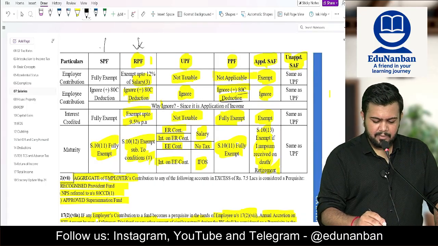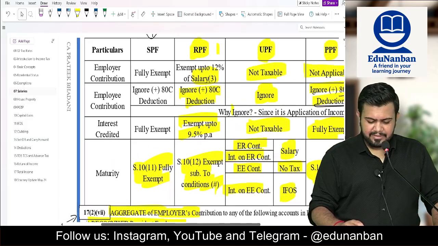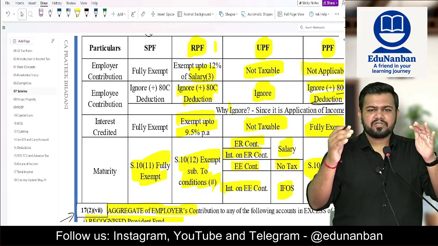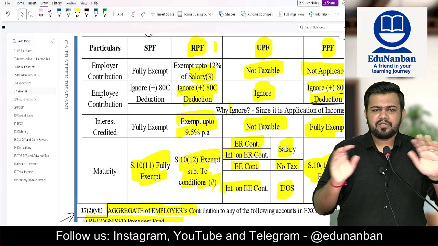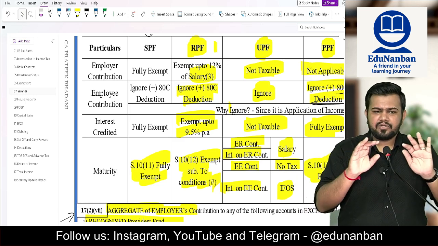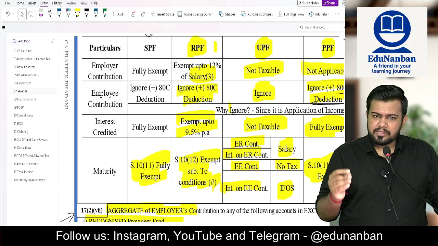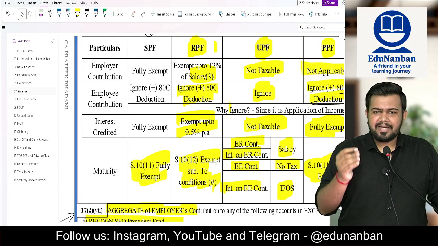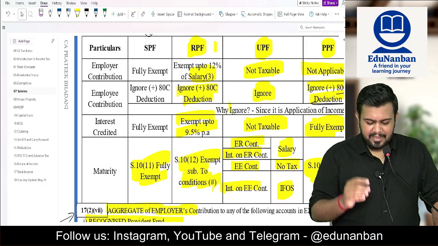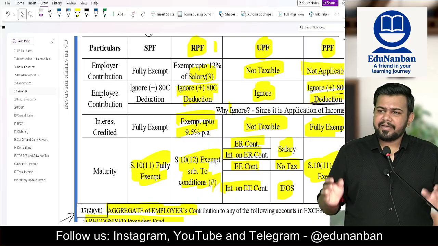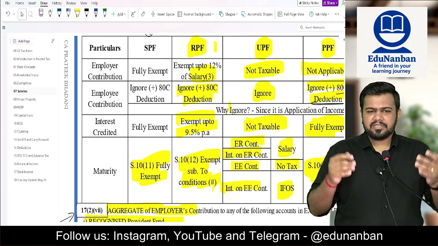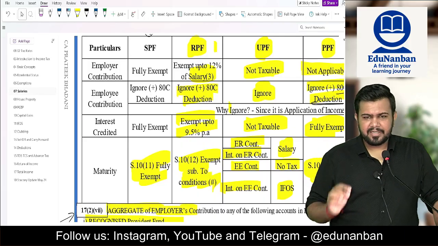So firstly, let us talk about statutory provident fund. When the employer is contributing, it is fully exempt. When employee is contributing, see, the employee contribution is not an income. It is only using the already taxed income. So when employee is contributing, you should ignore, you should not tax it. Also, the employee will get a benefit of deduction under section 80C in the old tax regime. Next, interest will be fully exempt. Maturity also fully exempt. So employer contribution fully exempt. Employee contribution ignore. Interest is fully exempt. Maturity is fully exempt under section 10 clause 11.